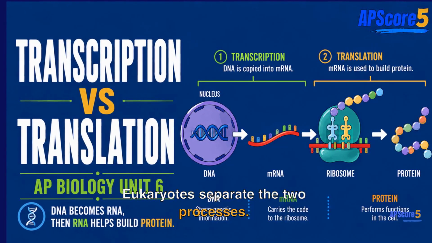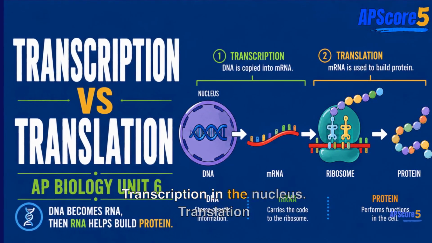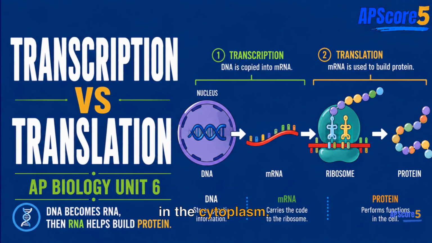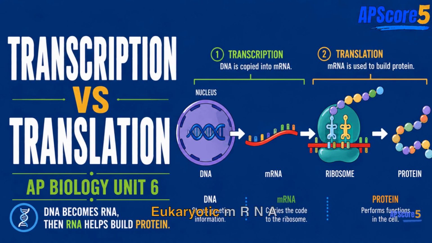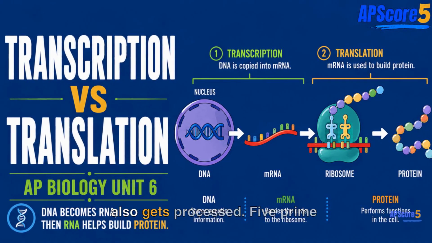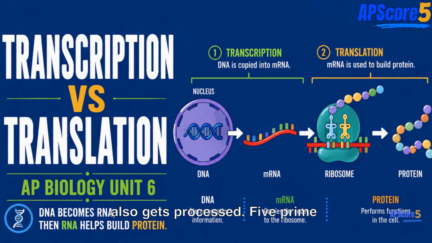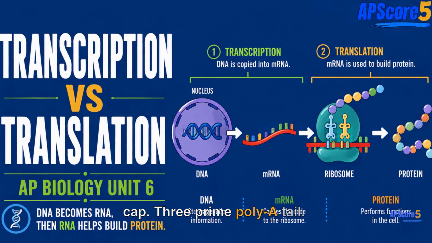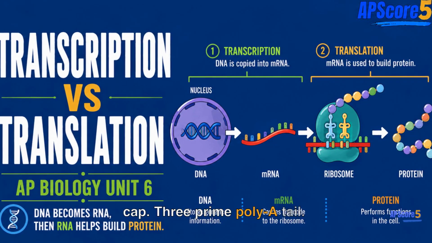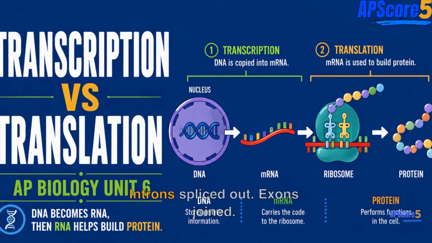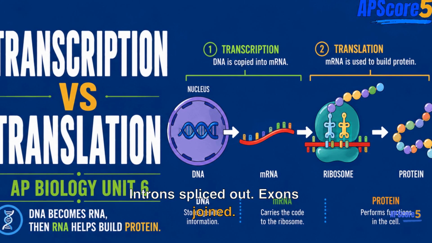Eukaryotes separate the 2 processes. Transcription in the nucleus, translation in the cytoplasm. Eukaryotic mRNA also gets processed: 5' cap, 3' poly A tail, introns spliced out, exons joined.